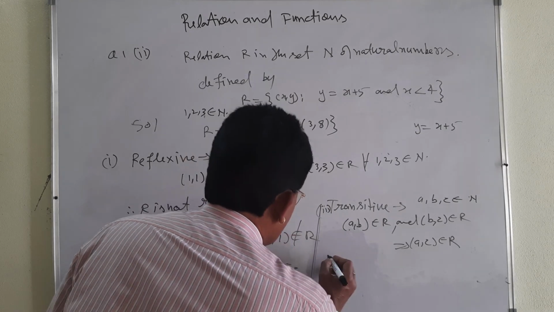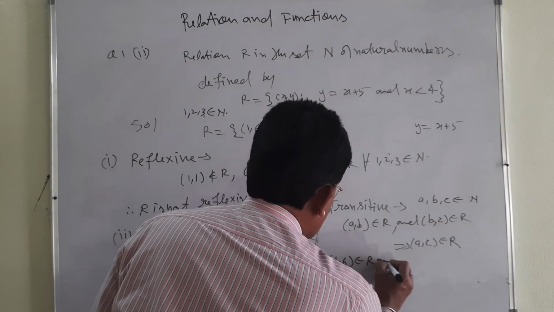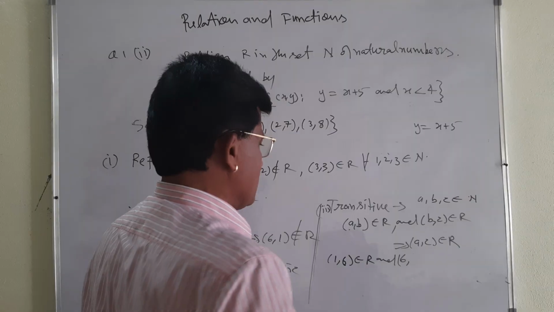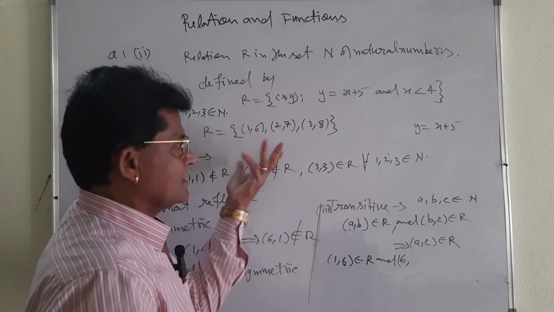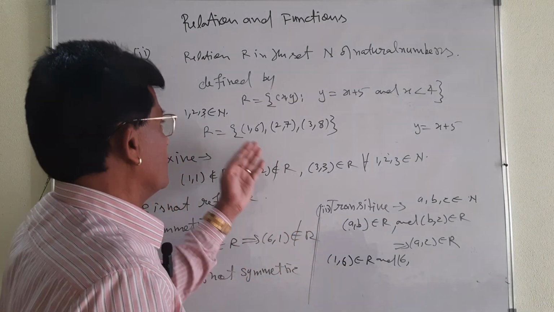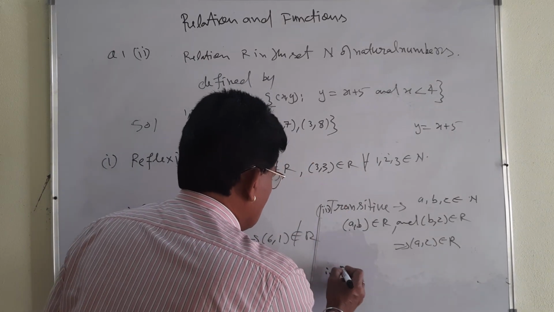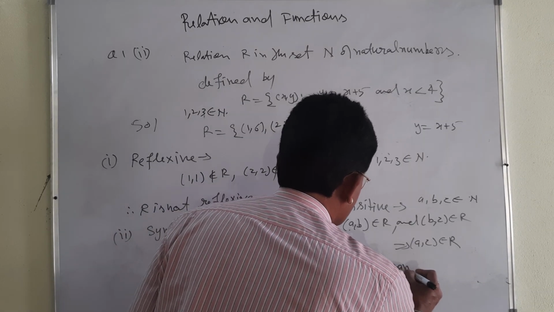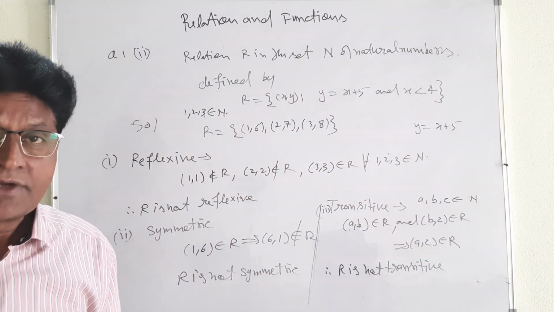I am writing (1, 6) belongs to R, and (6, 3) whatever it may be, and (1, 3), there is no error. Actually it is not convenient to write over here because only (1, 6) is here, other elements are not here. That is why I have given this condition and I can say that R is not transitive. My dear student, like that you can explain the things, which are very very important.